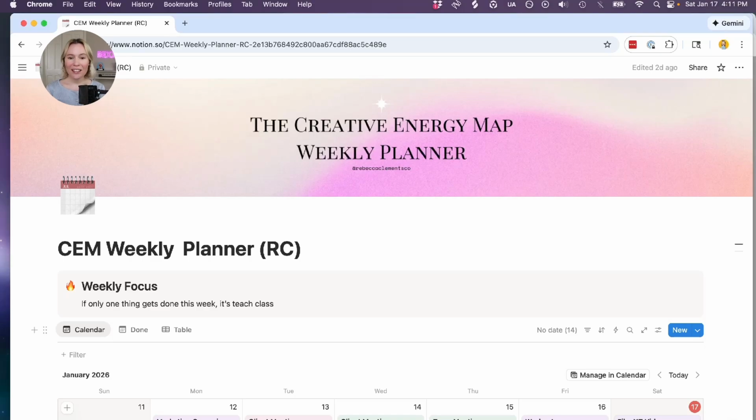So here is the Creative Energy Map Weekly Planner. It's a Notion template that I created. It's based on the Creative Energy Map framework, which includes the creative energy states that I talk about. And these are the states that we use to create any ideas that we have. So whether that's a marketing project, writing a book, a song that you're trying to write, a project that you're trying to finish, these are the states that I use to plan out my weeks so I can get my projects moving forward and completed.